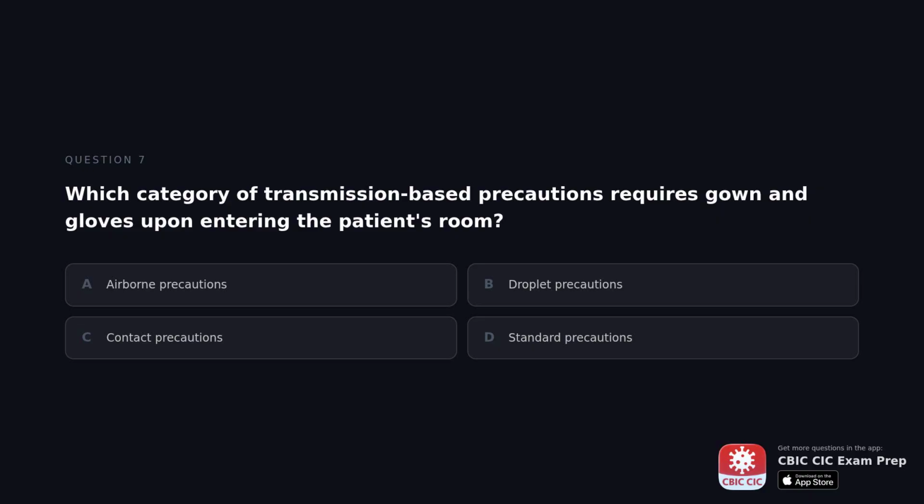Which category of transmission-based precautions requires gown and gloves upon entering the patient's room? A. Airborne precautions. B. Droplet precautions. C. Contact precautions. D. Standard precautions.